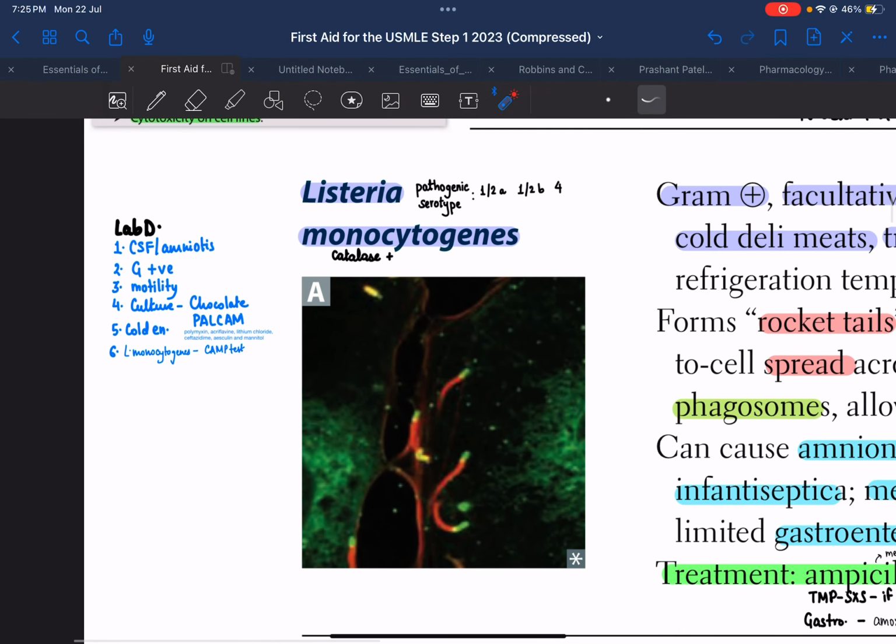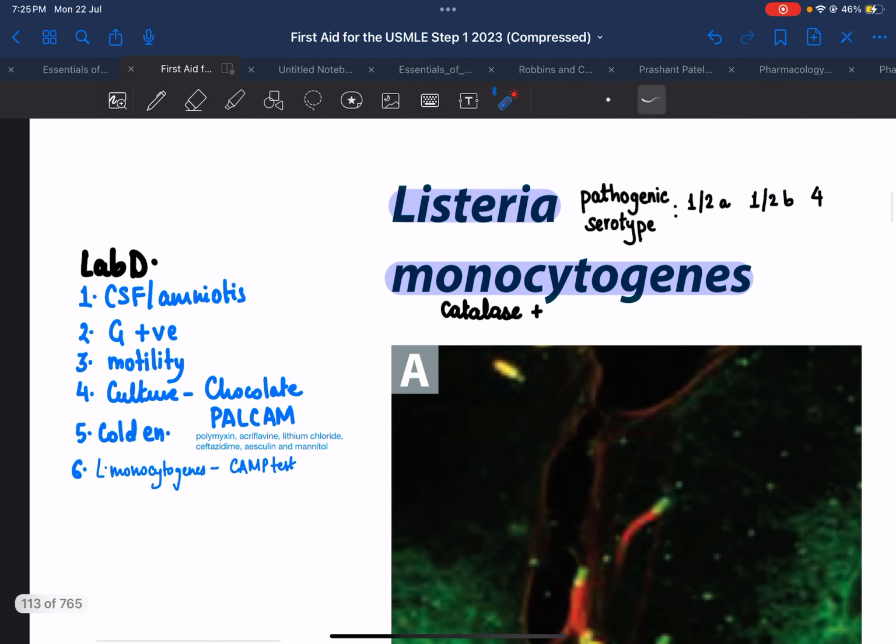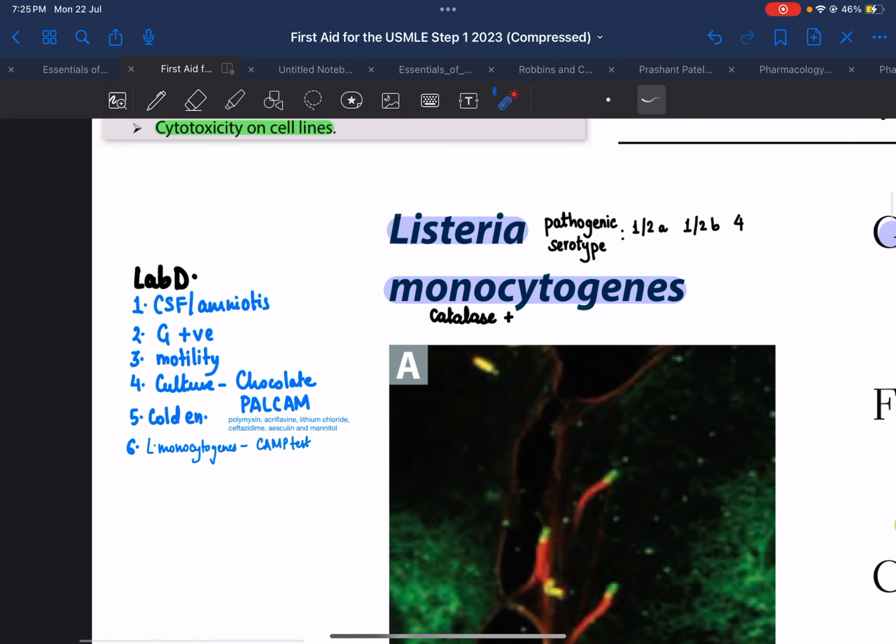Now, once you are suspecting that the patient might have listeria, we must do lab diagnosis. So what can we do? Suppose the pregnant female is arriving with amnionitis, you can collect the sample from the amniotic fluid, or if there is meningitis or anything of that sort, you can collect CSF. After this, number one, we can do gram staining. So we'll see gram positive bacillus form, right?